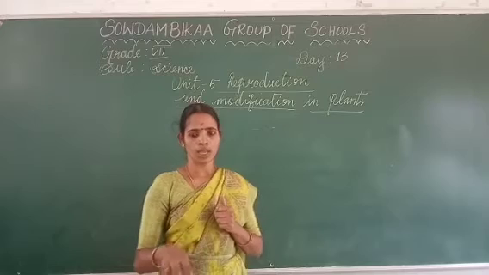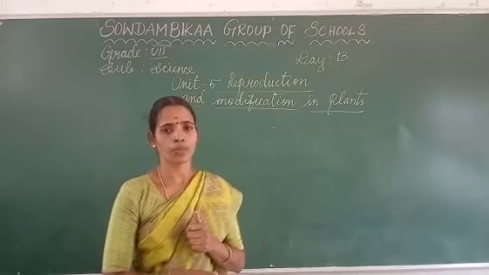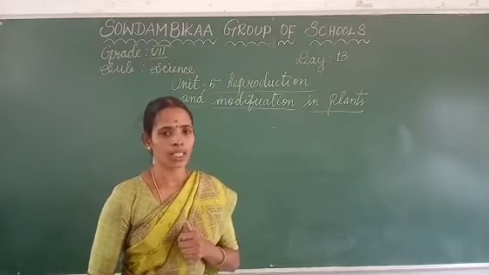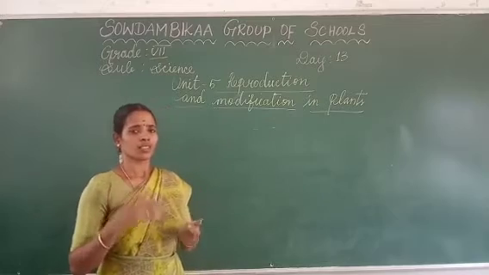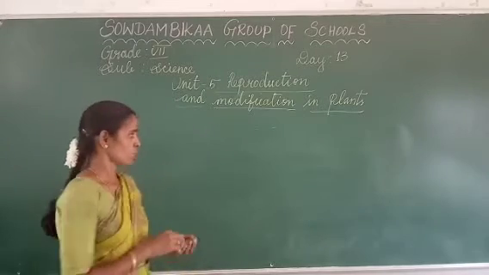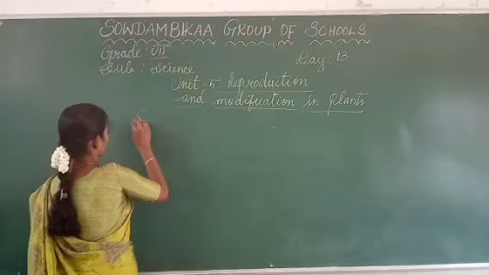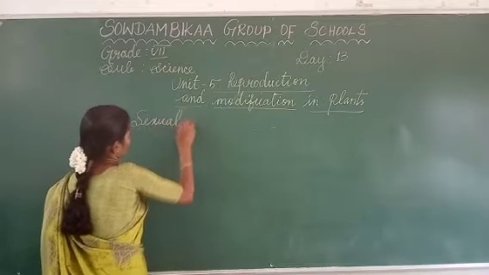Now we are going to learn about the parts of a plant, so that you will be clear about the pollen grains and the stigma, everything. So first, what is meant by sexual reproduction?